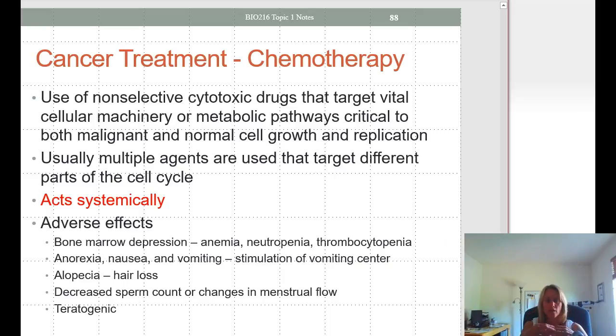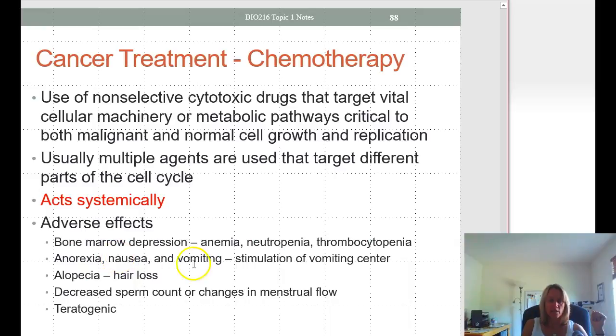Like radiation, although radiation is more localized, chemotherapy attacks all rapidly dividing cells, so this can result in bone marrow depression, which can lead to anemia and the symptoms associated with that. Neutropenia, so that's decreased production of neutrophils, and in general all white blood cells, and this can lead to a big increase in the risk of infection, and that could lead to death due to severe infection. Thrombocytopenia would be decreased numbers of platelets, and that can lead to bleeding.